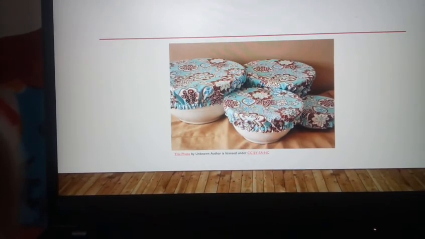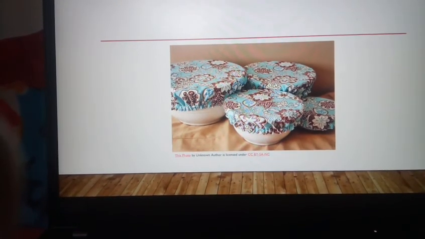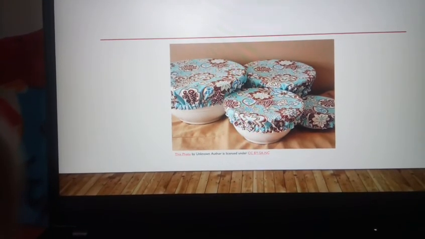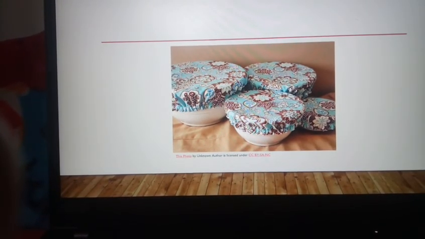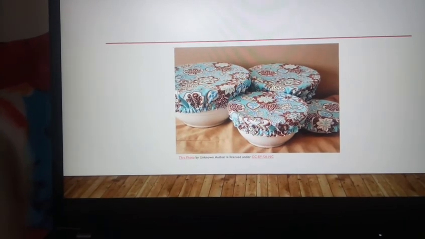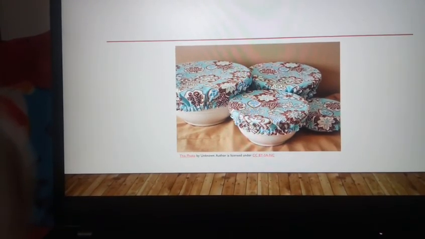Nowadays, as you know, coronavirus is spreading so badly. We can save ourselves from that virus also by following very easy steps.